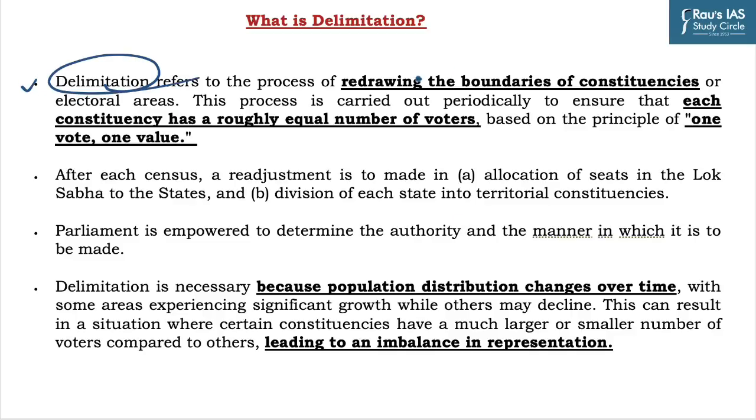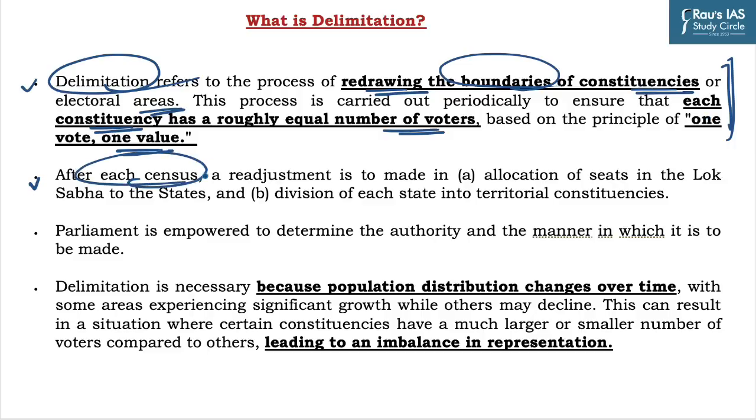Delimitation is a process of redrawing the boundaries of constituencies or electoral areas. And why is this process being carried out? It is being carried out periodically to ensure that each constituency has a roughly equal number of voters, which is based on the principle of one vote, one value. So, to uphold the democratic principle of equality, the delimitation exercise is conducted.